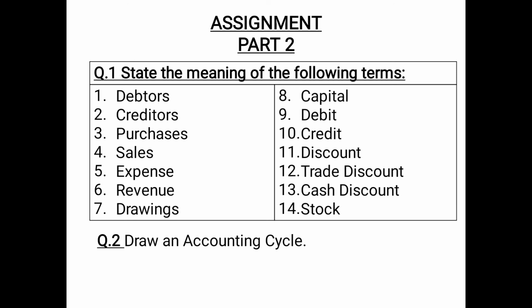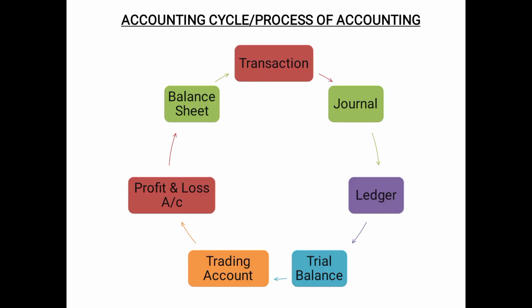Then question number 2, drawing: you have to draw an accounting cycle. So you can make the accounting cycle which we have discussed here. This is the accounting cycle which you can make as an answer to this question. You will draw this diagram. You will make transaction. Thereafter you need to prepare journal. After journal you need to prepare ledger. After ledger you need to prepare trial balance.